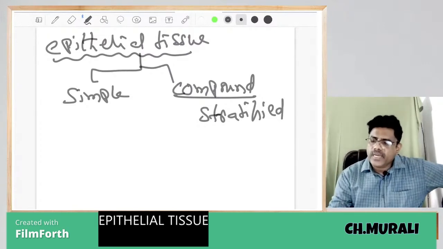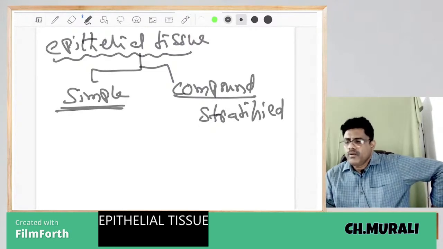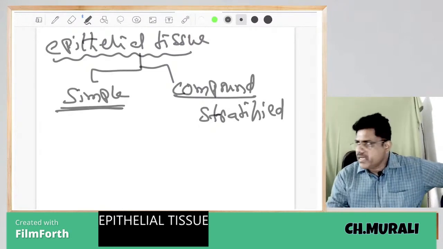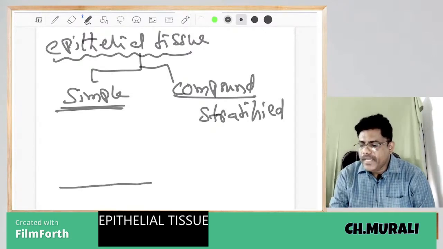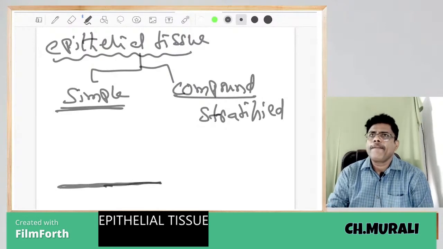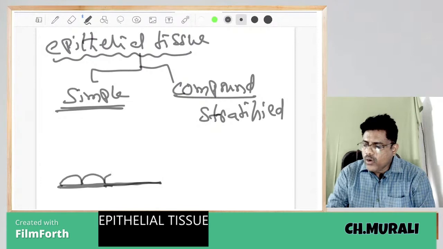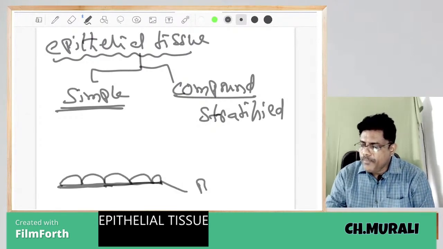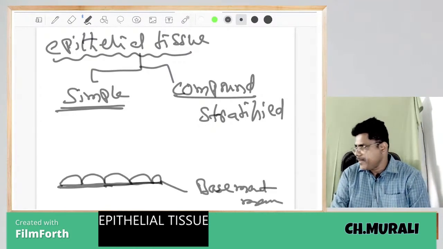First, now discuss what is the simple epithelial tissue. You see, this is the basement membrane.